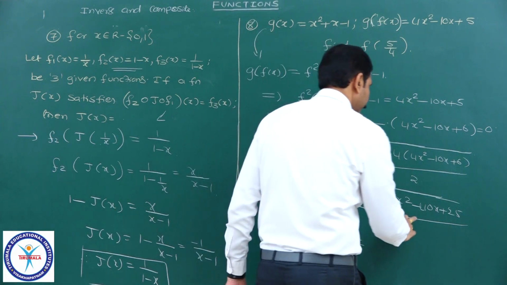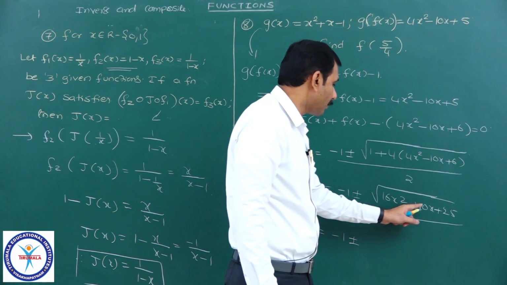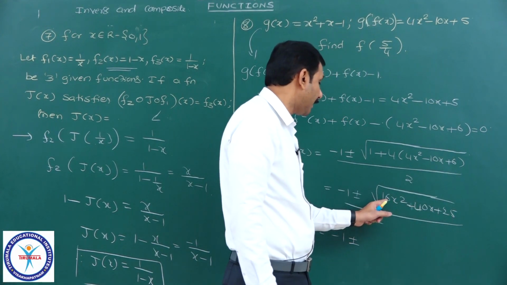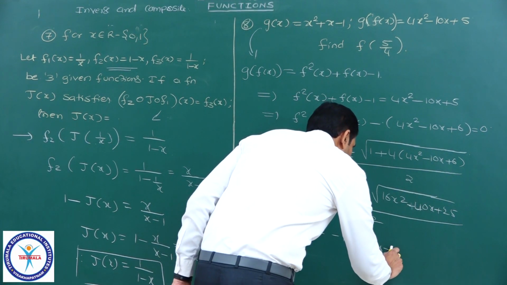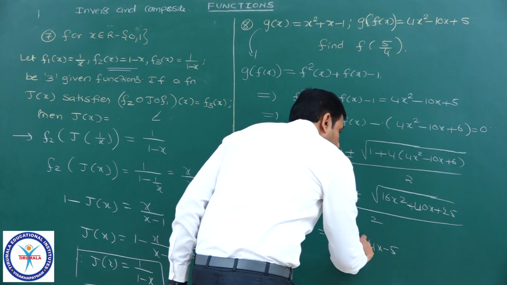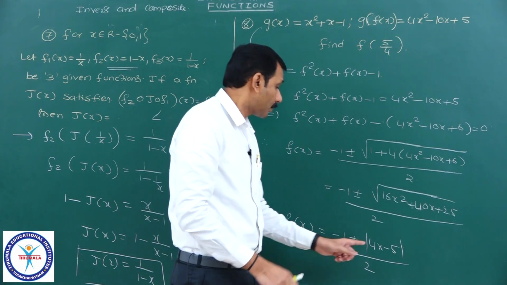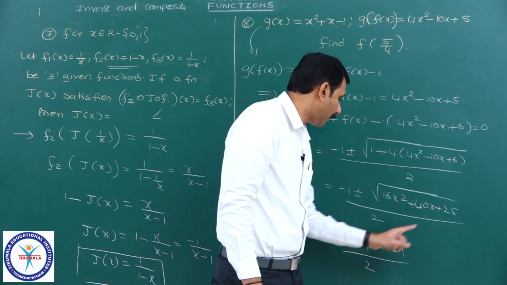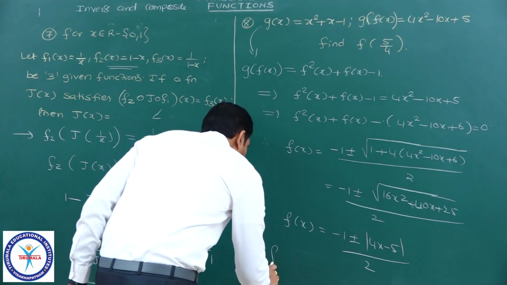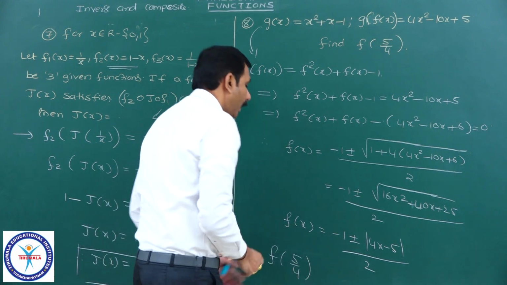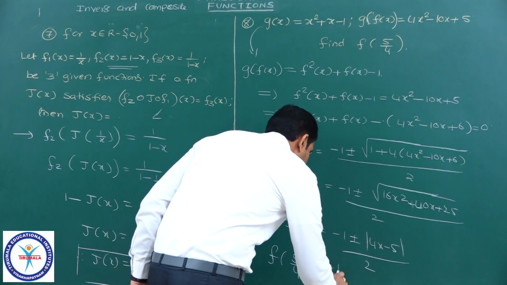Observe this one, it is minus 40x. 16x square minus 40x plus 25 is nothing but the square of 4x minus 5, whole square. Under root, the square will get cancelled and I will get mod of 4x minus 5 by 2. Hope you can understand. Square of this one: 16 plus 25 minus 40. And now I want the value of f of 5 by 4. At 5 by 4 it will become 0. It is equal to 0 means what value will you get? It is minus 1 by 2.